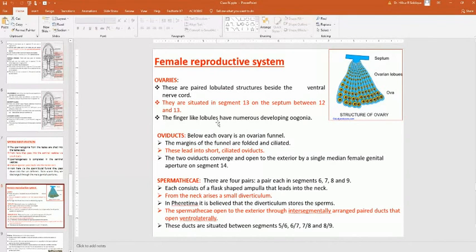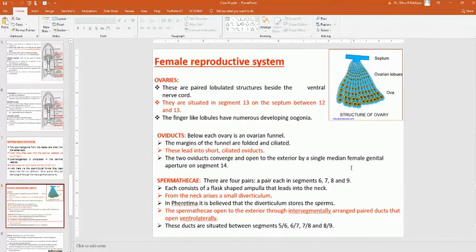The finger-like lobules are numerous, developing oogonia. These are the ovarian lobules, this is the ova, and this is the septum. Oviduct: below each ovary is an ovarian funnel. The margins of the funnels are folded and ciliated. This leads into short ciliated oviducts. The two oviducts converge and open to the exterior by a single median female genital aperture on segment 14.